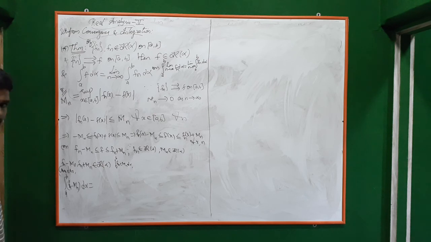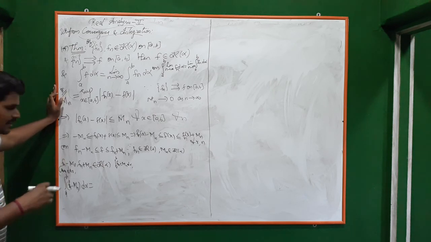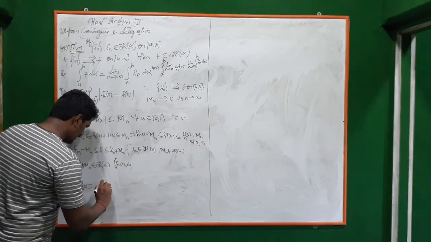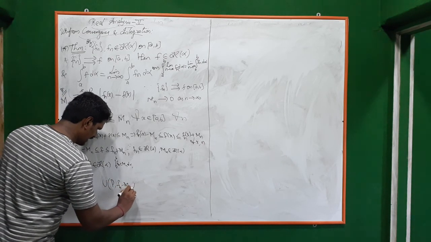What is the definition of that integration? Either the upper sum or the lower sum. We can consider the upper sum, U of P, fn minus Mn, alpha.